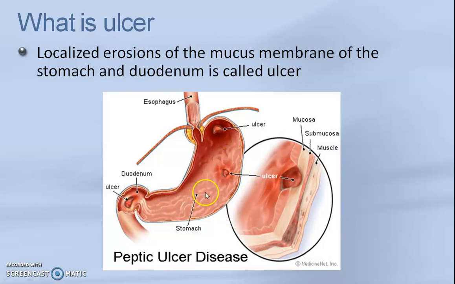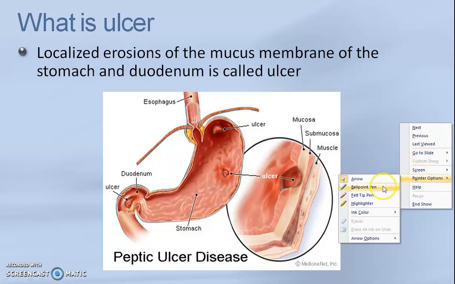So when somebody is taking some spicy food, or because of many other reasons, that results in an increase in acidity, and that acidity or HCl, I can say that it damages the mucus layer. Okay, here you can see that, and this damage of the mucus layer results in the ulcer, isn't it?